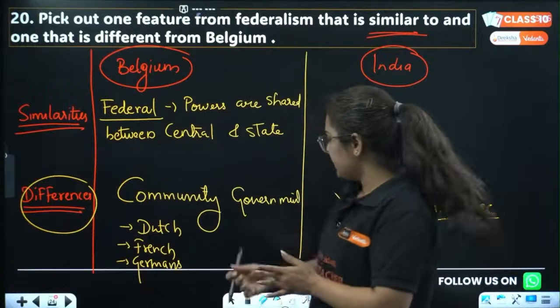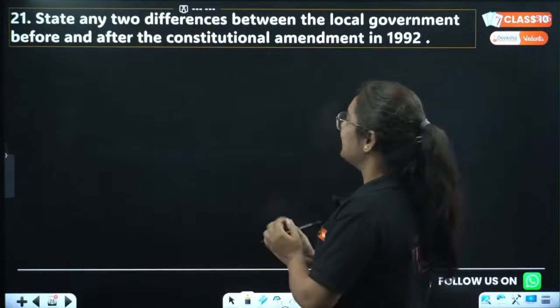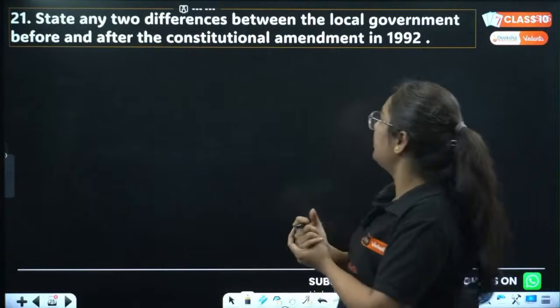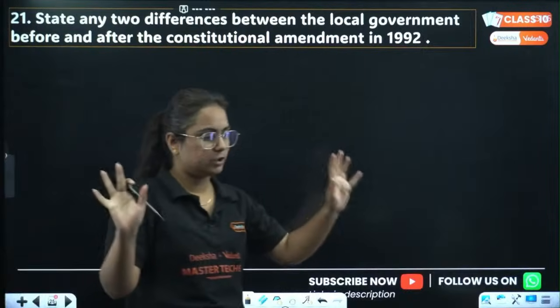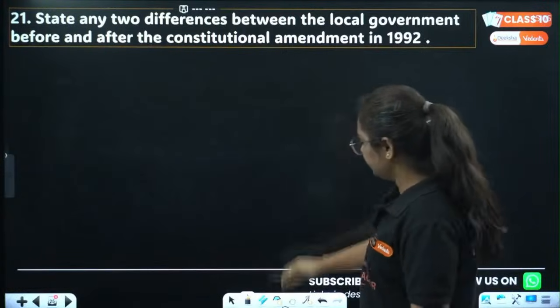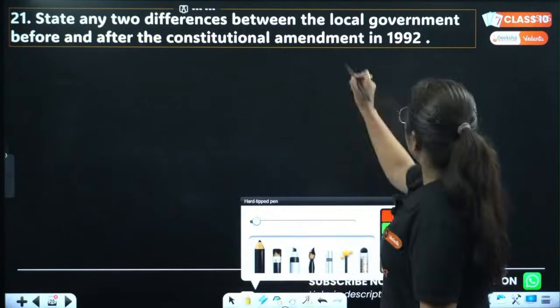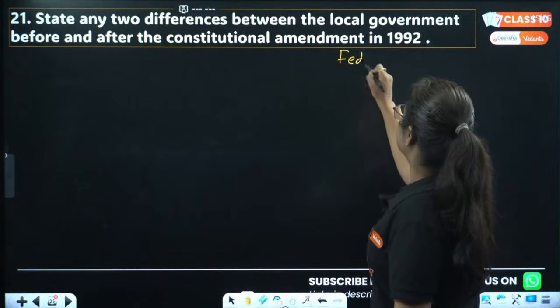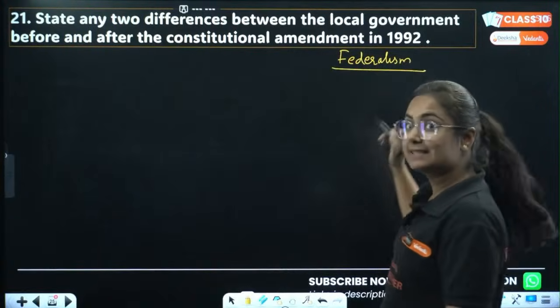Okay, so you understood this question. Let us move to the next one in the list. That's question 21. State any two differences between the local government before and after the constitutional amendment in 1992. So my dear students, this is particularly from the chapter Federalism. In Federalism, the last topic is decentralization. Do you guys remember it?